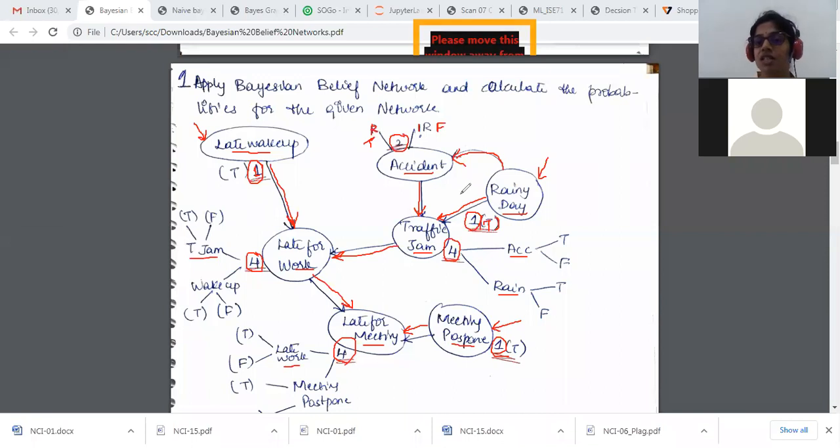Now let us count how much we have. Can you count and tell me what the possibilities are, the total probability values of this graph?